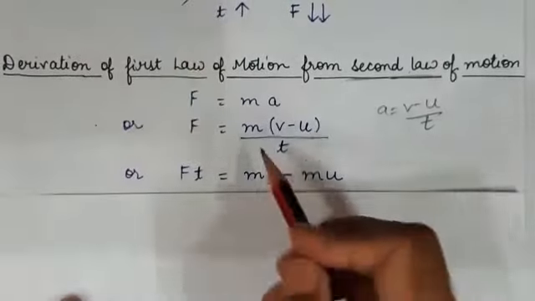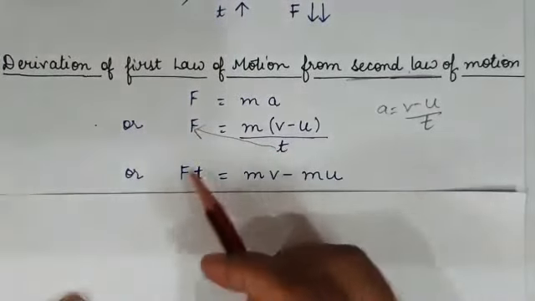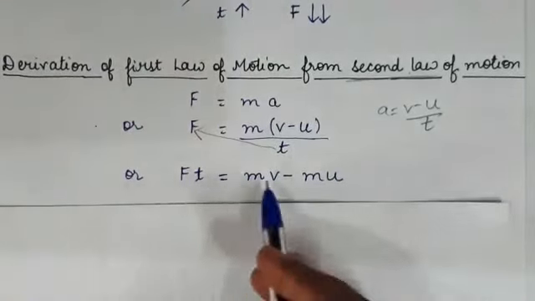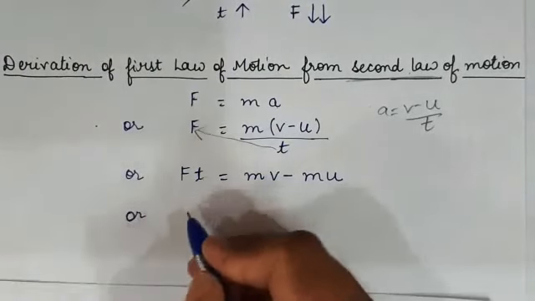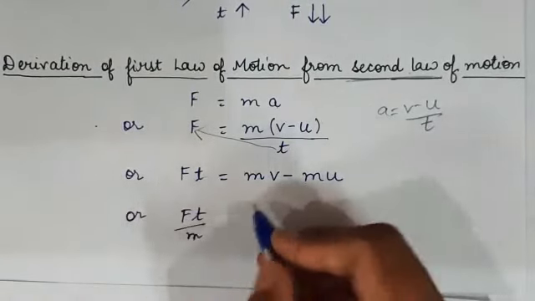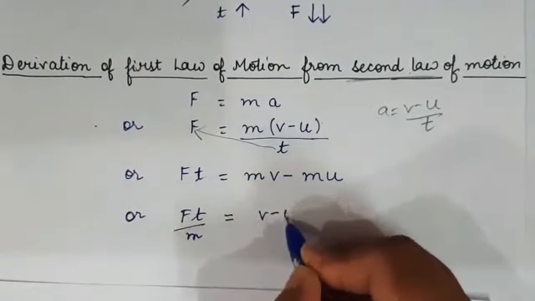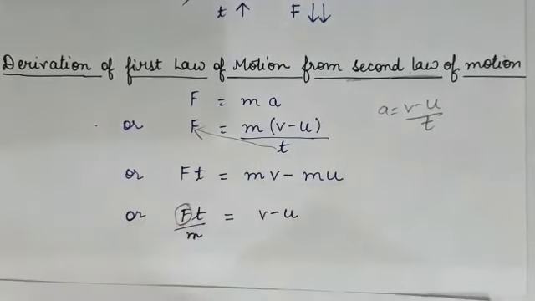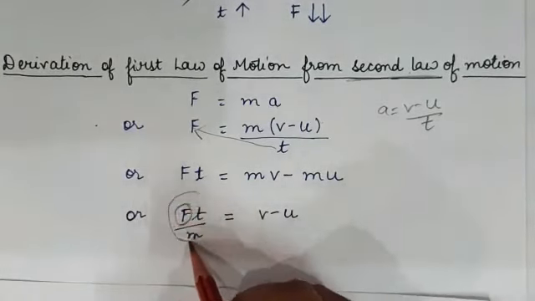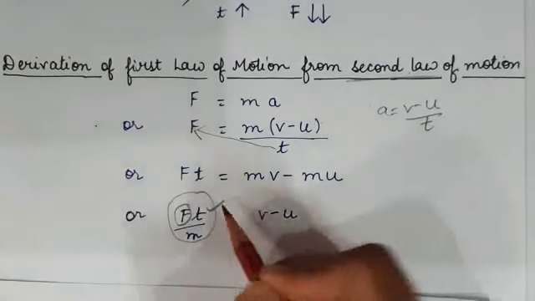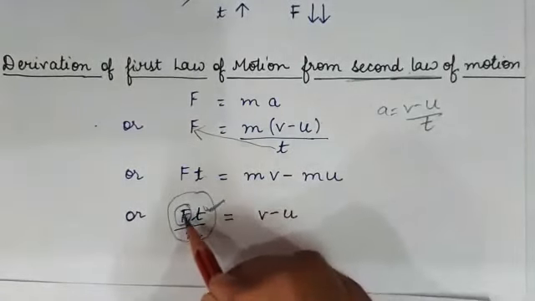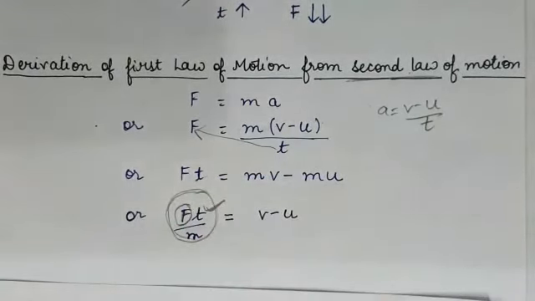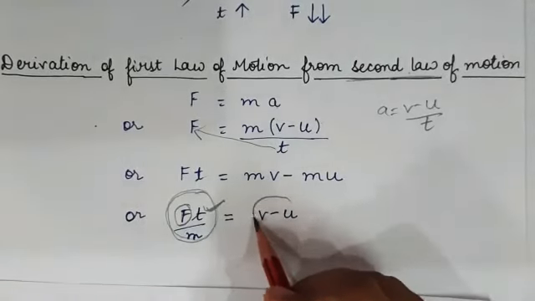Now take the time period on this side. So Ft is equal to mv minus mu. You can shift m also on this side, or Ft upon m is equal to v minus u. If force is 0, so the whole quantity will become 0. Whatever the time is, if force is 0, this whole quantity on the left hand side will become 0. So this quantity will also become 0.